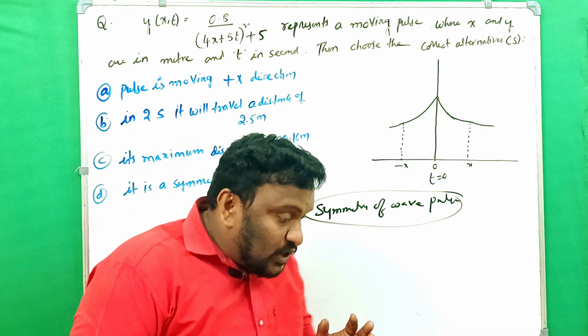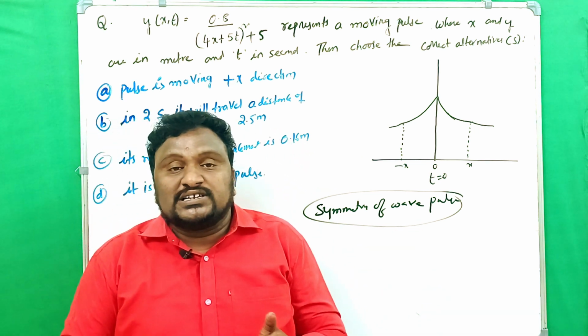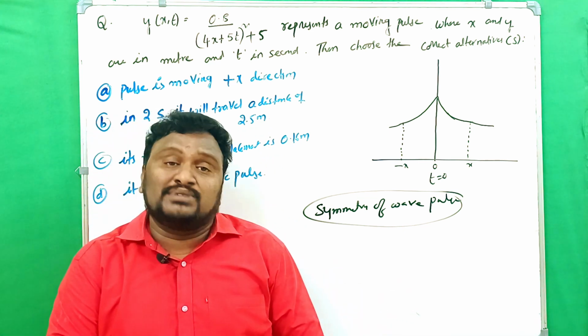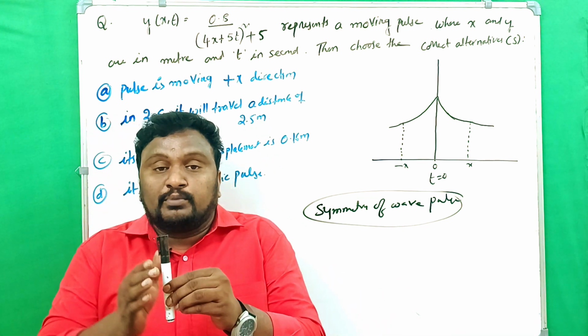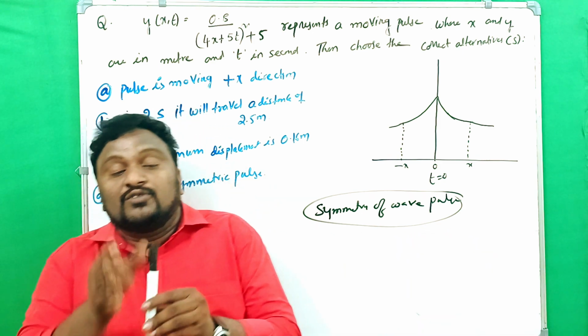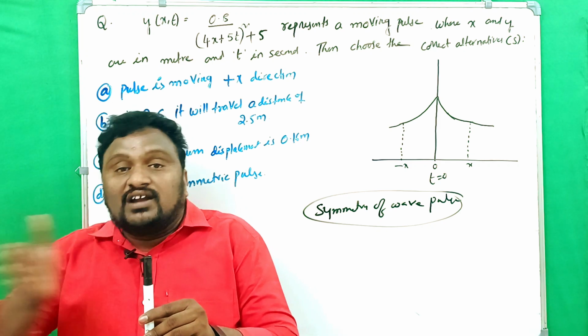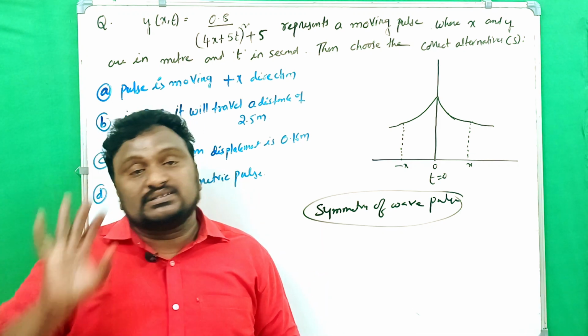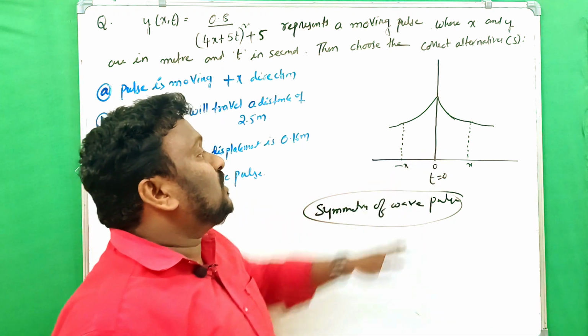In the case of a symmetric pulse, the displacement with respect to the positive x-axis and the negative x-axis are both similar. From the mean position, the distance traveled along the positive x-axis should be equal to the distance traveled along the negative x-axis. Then only can you say it is symmetric. Here I draw one diagram.